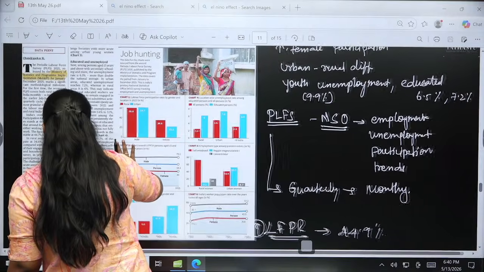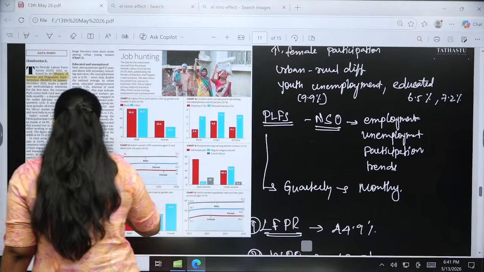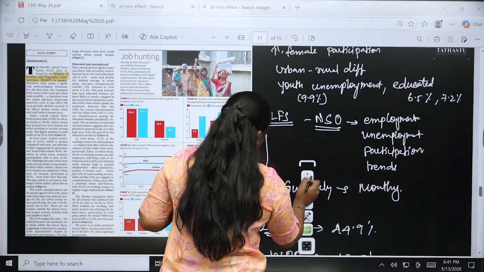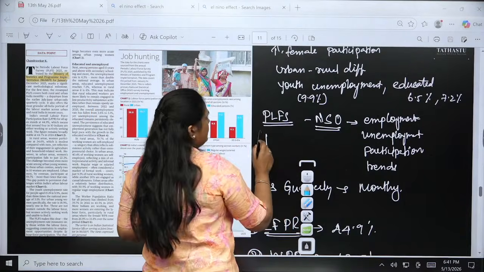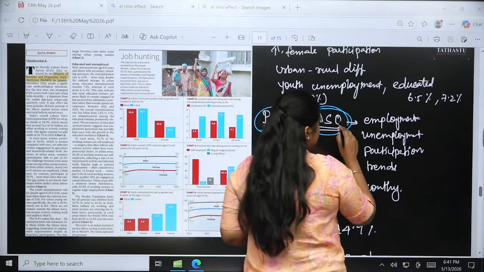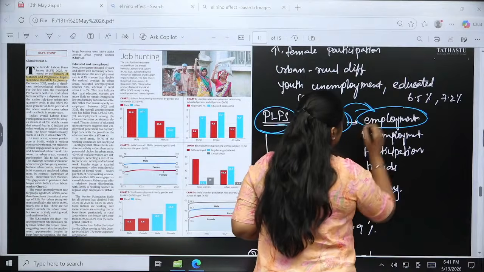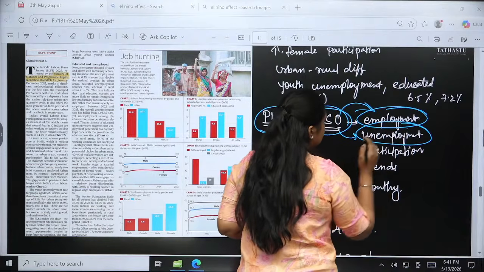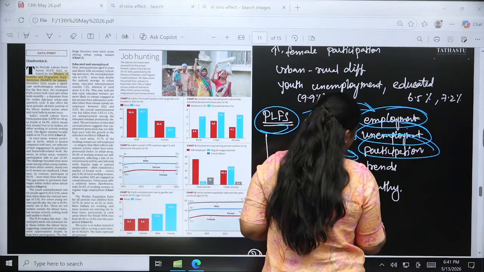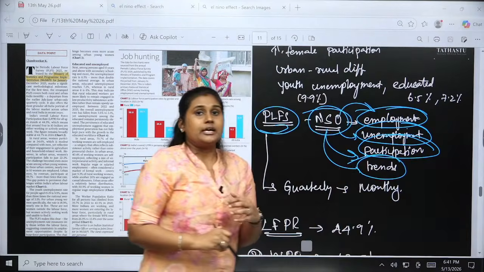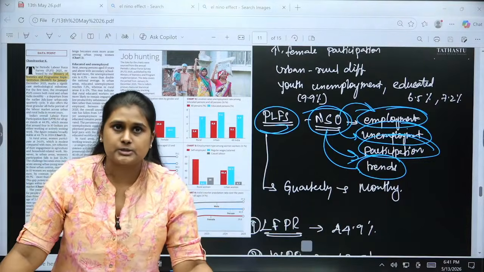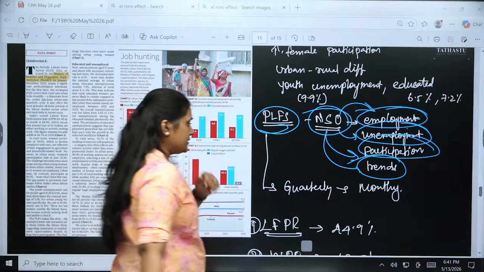So the labor force participation rate. Here we have the participation of labor force statistics by the National Statistical Office. This gives the rates of employment, how much unemployment there is in India, and also the participation ratio and the workforce trends, like in what kind of area, what kind of work the major population is participating in. All these things will be taken into consideration.